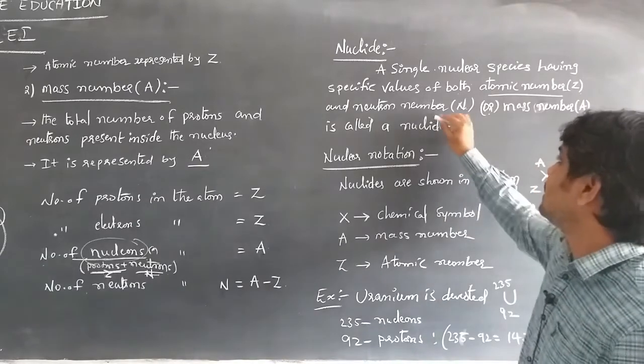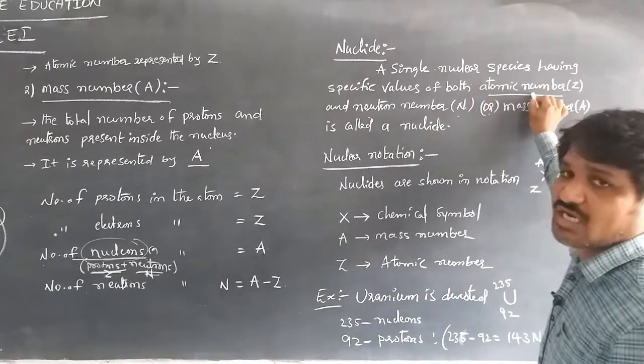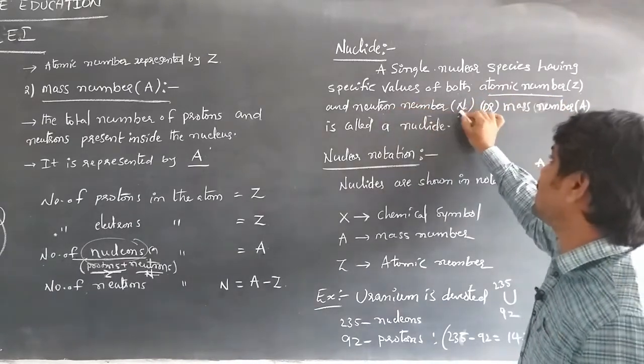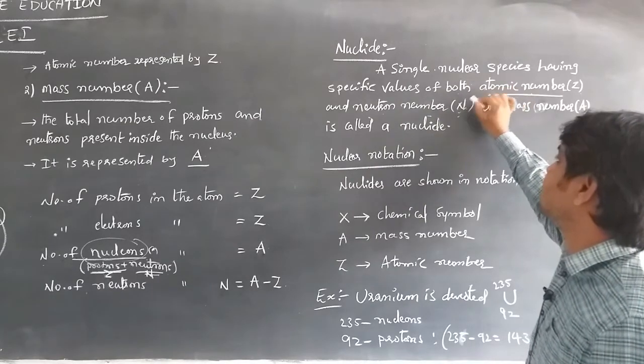The atomic number is the proton number, and the neutron number and the total are all present inside the nucleus only.